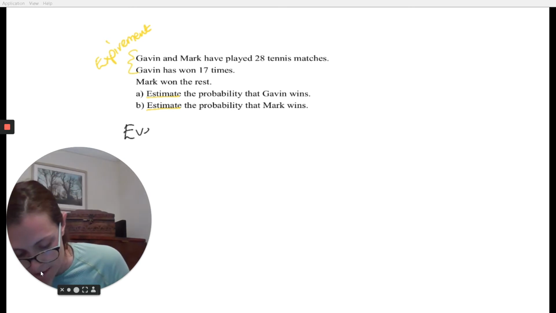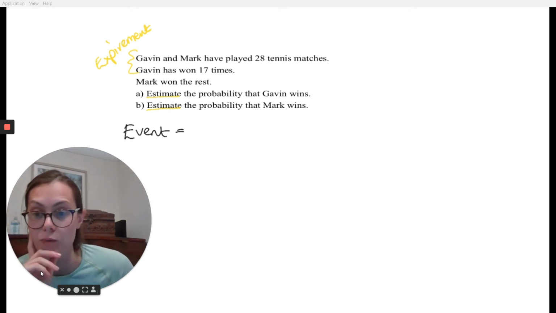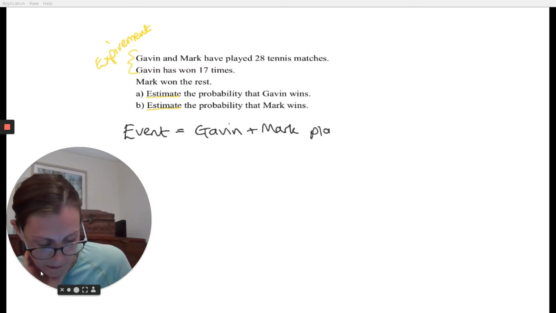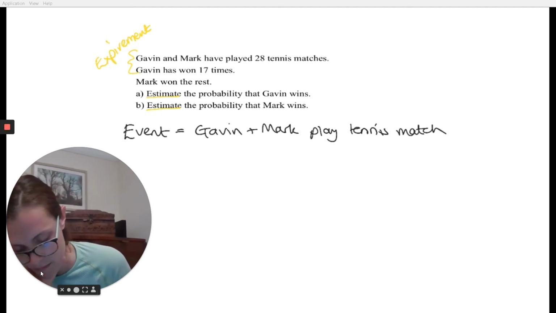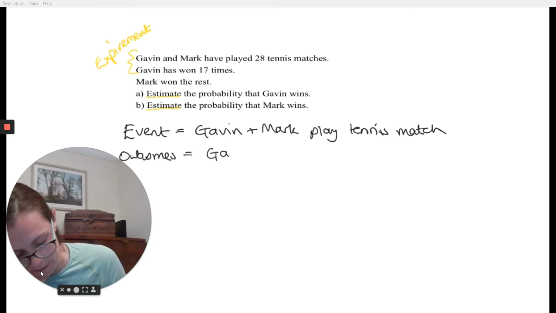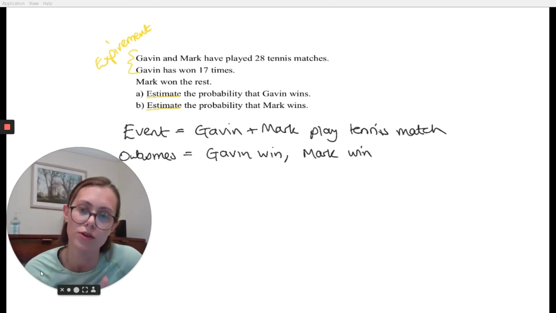So here, my event would be, Gavin and Mark have played 28 tennis matches. Gavin has won 17 times, Mark won the rest. Estimate the probability that Gavin wins. Well, the event is Gavin and Mark play a tennis match. And your possible outcomes, well, there are only two possible outcomes. You could have Gavin win, or you could have Mark win. In tennis you can't draw the match. So you could have Gavin win, or you could have Mark win.